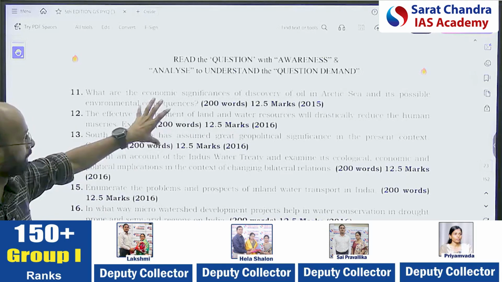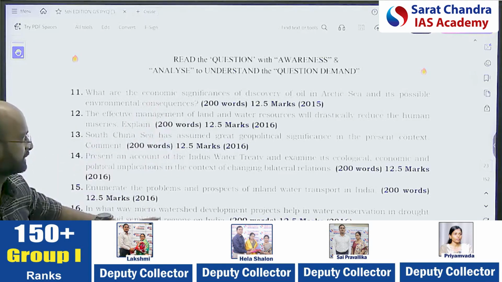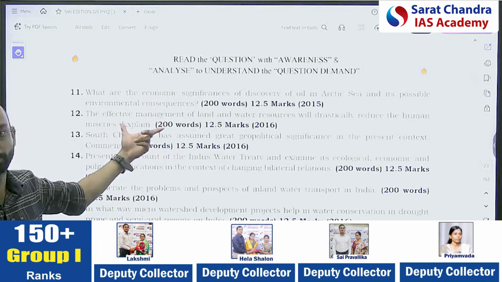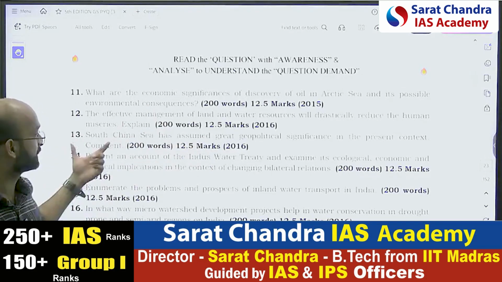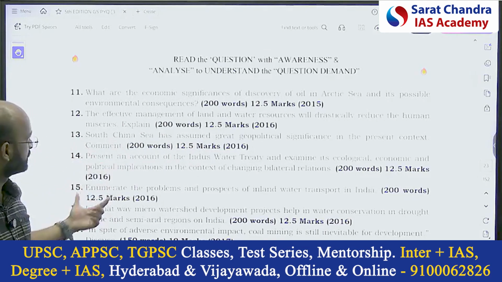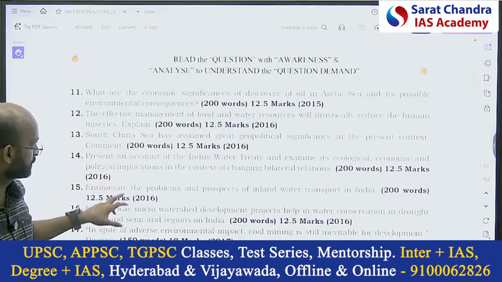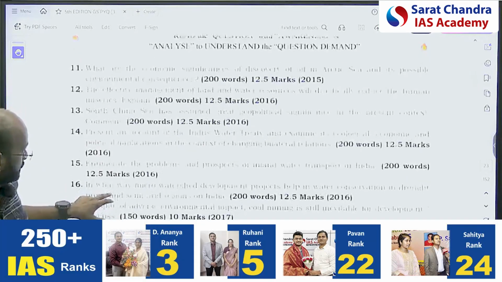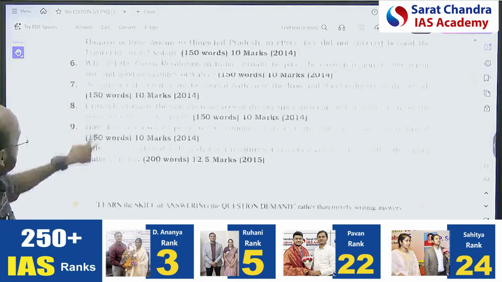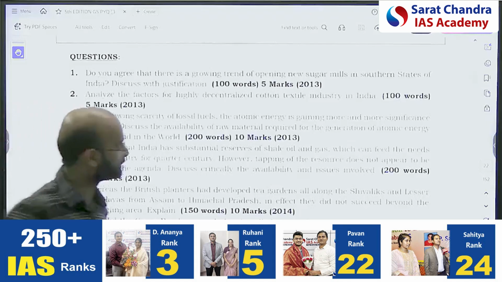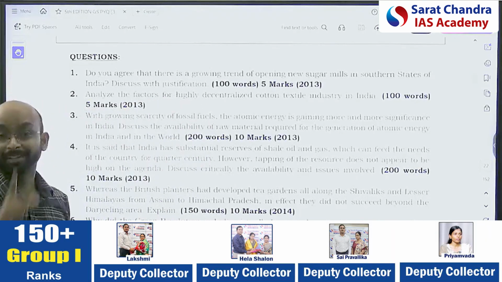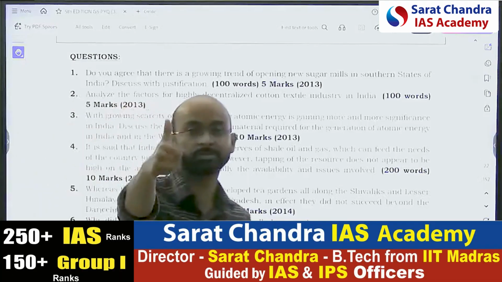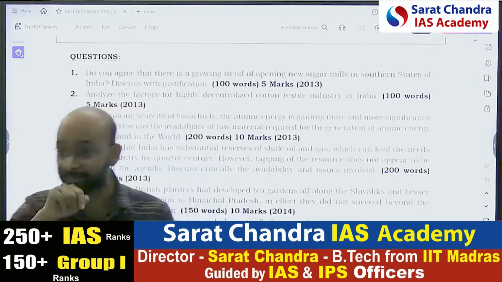This is a little deviation. You can't say a deviation, but here they have not asked about the regional. But most of the things, like the South China Sea, are assumed as geopolitics in the present context. I don't think this is a direct question. The distribution is not direct here. So we need to focus on the resource, but the focus should be more on the distribution of that resource and the industry. That's the pattern of the question you observe.